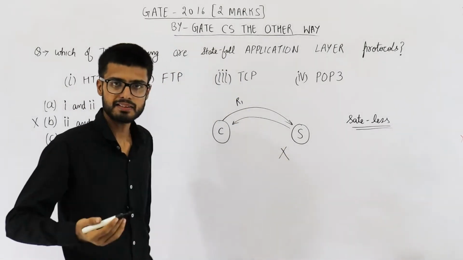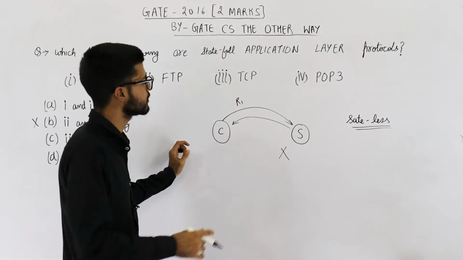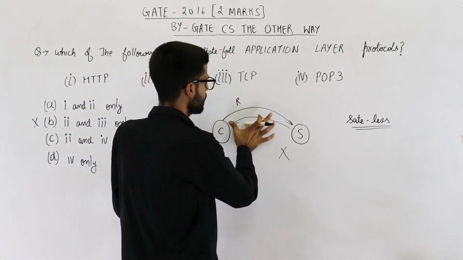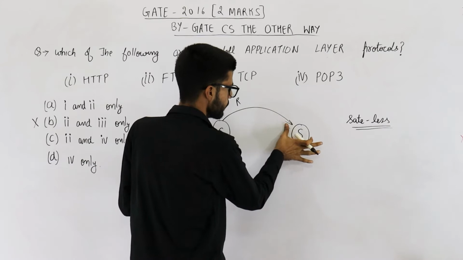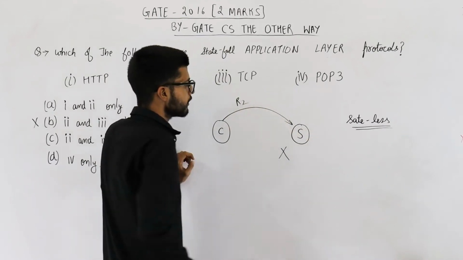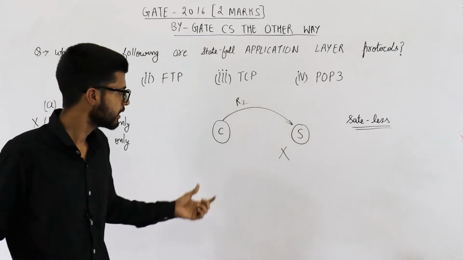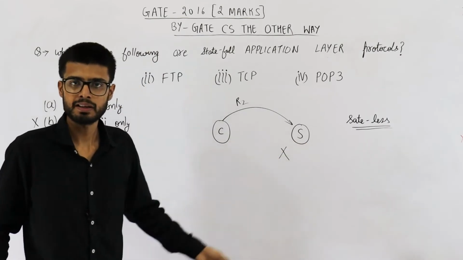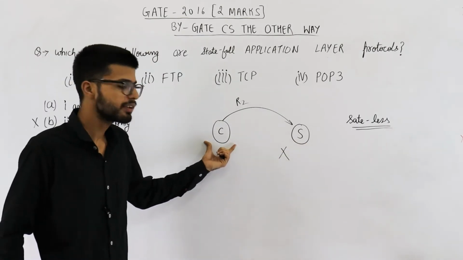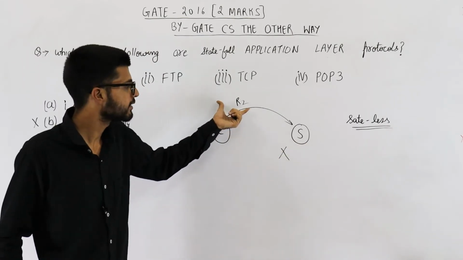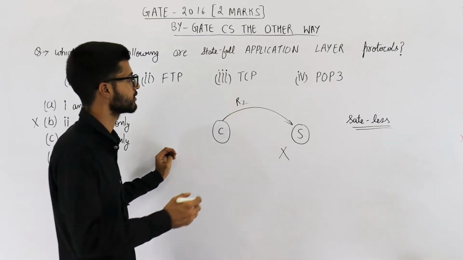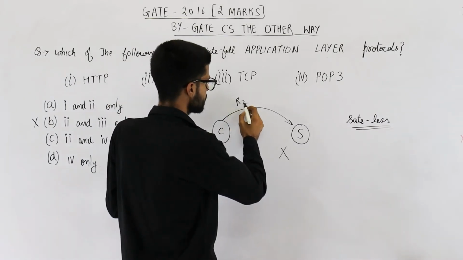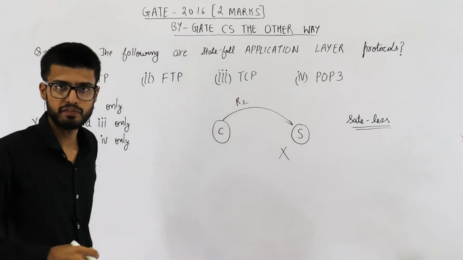Okay. If next time this client makes a request, suppose now this client makes a request R2, this server will not remember that earlier also both of these parties communicated. It will treat this client as a new client and this one will be treated as a fresh request. Okay. So this request is independent from the previous one.